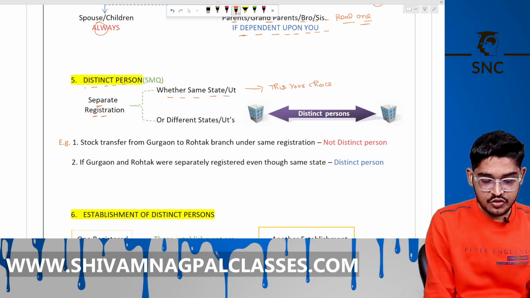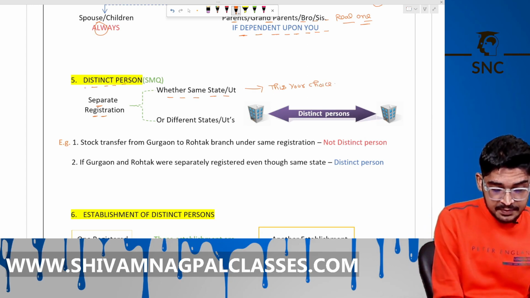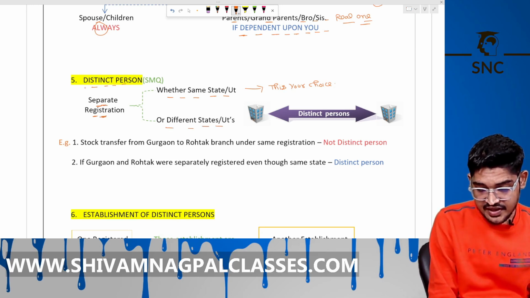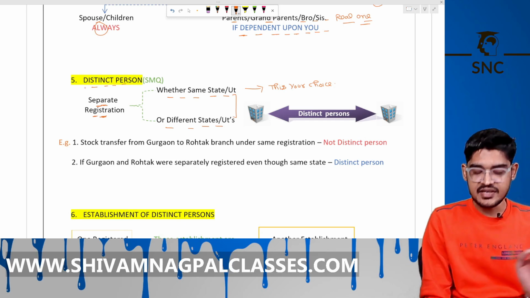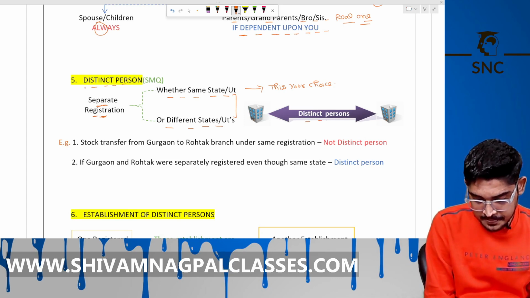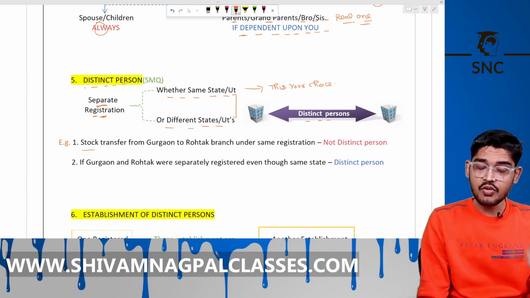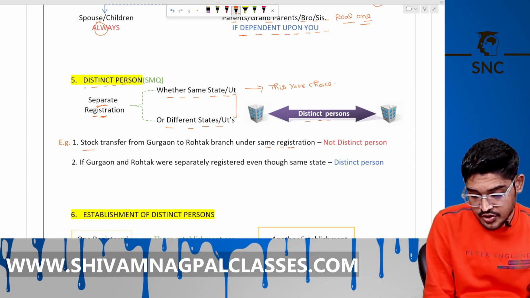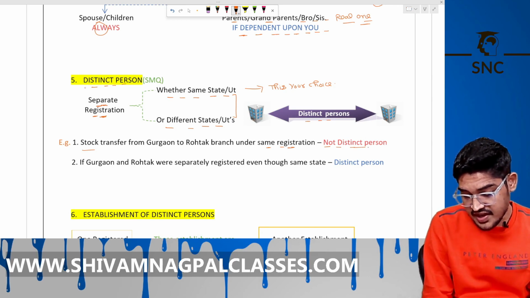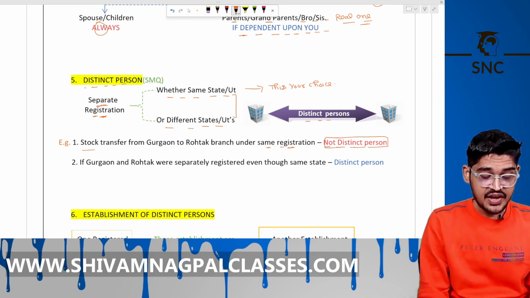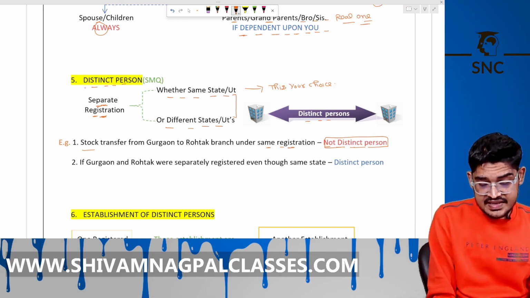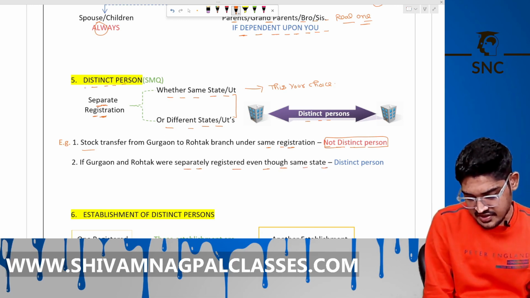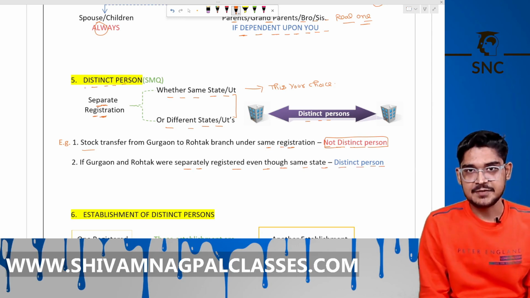Okay. So, it means if you have taken separate registration in a state or different state, then in that case, you are considered as a distinct person. Like stock transfer from Gurgaon to Rohtak branch under the same registration, then no distinct person because under the same registration. If Gurgaon and Rohtak were separately registered, even though same state, then these are distinct persons for the purpose of GST. Is it clear?